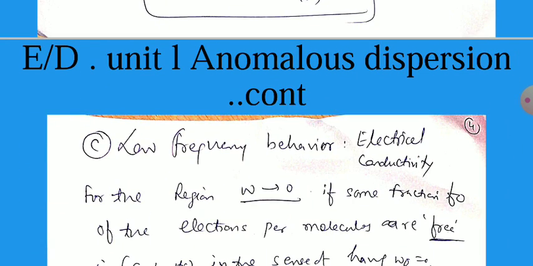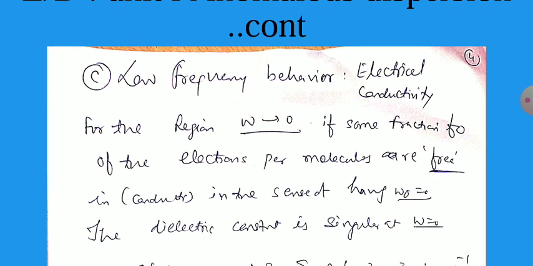So the next conclusion is the low frequency behavior, that is, the electrical conductivity for the conductors. This is suitable only for the low frequency behavior, for the region omega is less than 1 or 10 to 0. If some fraction f0 of the electrons per molecule are free, meaning out of the total available electrons some part are free, that is f0, they are responsible for the electrical conductivity. In the conductors, in the sense of having omega 0 equal to 0, the dielectric constant is singular at omega equal to 0.